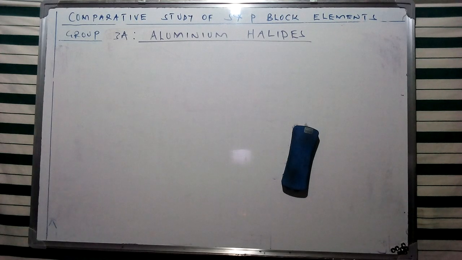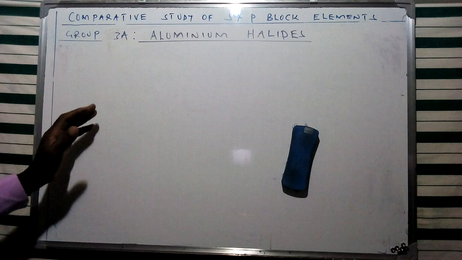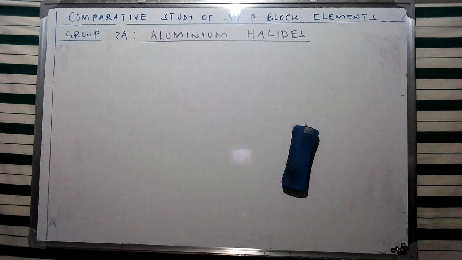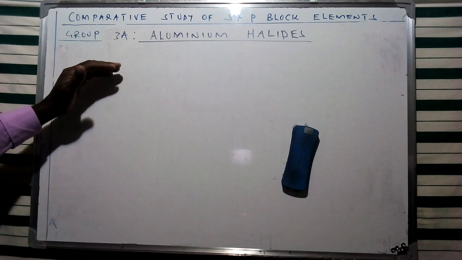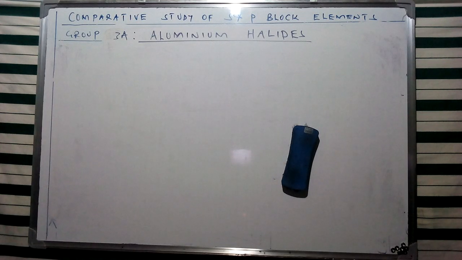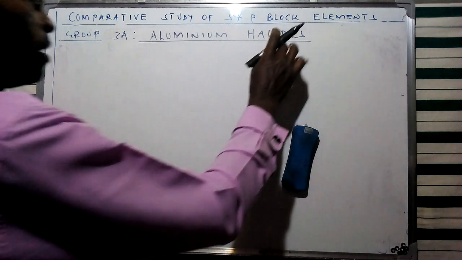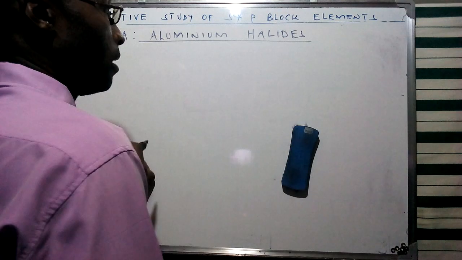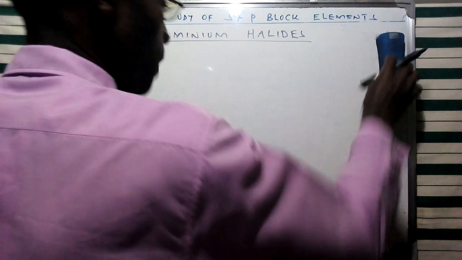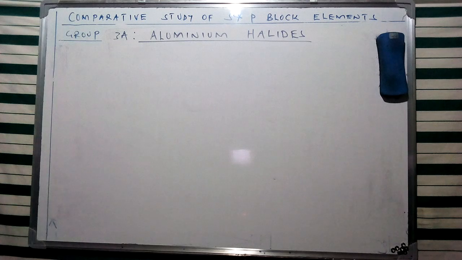In our discussion today, I'm going to look at the highlights of aluminium. This is one of the group 3 elements, which we said is going to be displaying some unique characteristics from other members: boron, gallium, indium, and thallium. And we had decided that apart from boron, the other members are going to be displaying metallic character. And in the formation of various compounds, we're going to see them displaying specific characteristics which are either distinguishing them from other members of the group or creating similarities.